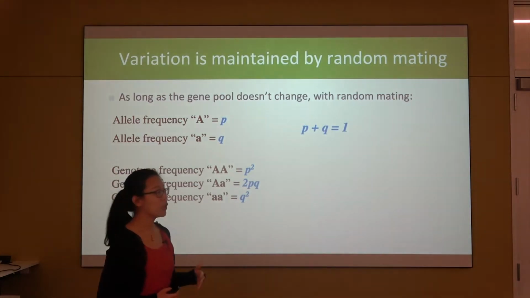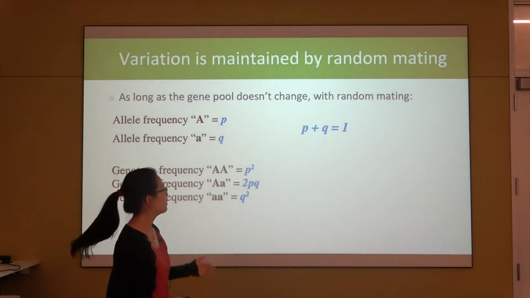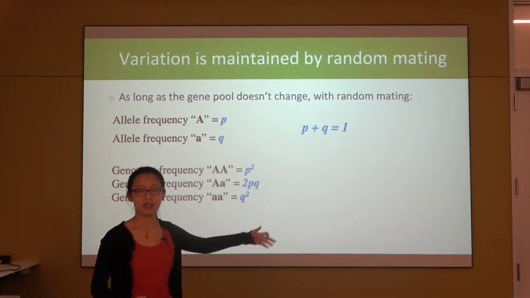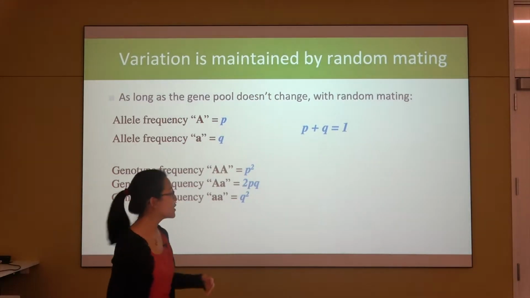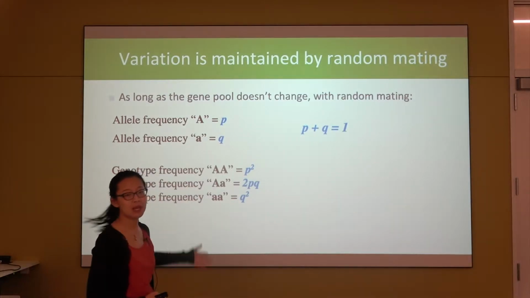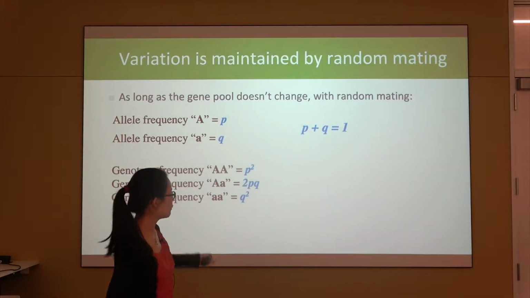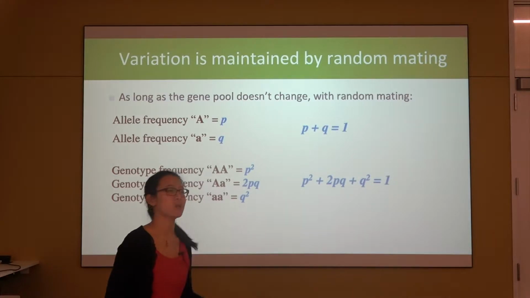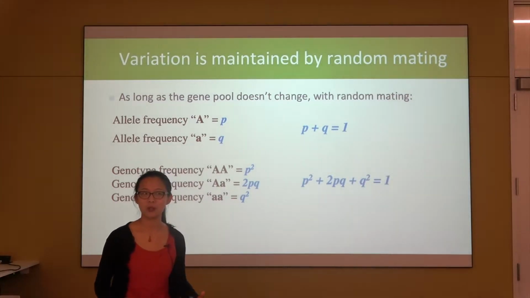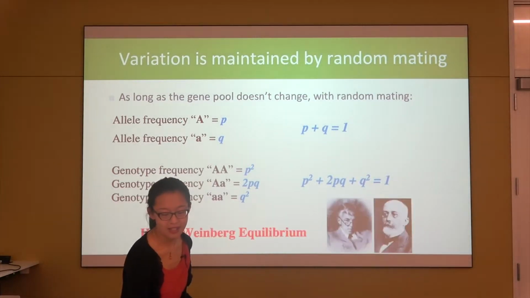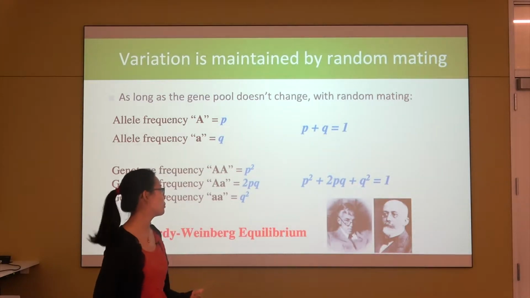So since we only have 2 alleles in total, P plus Q always equals 1. 1 means 100%. So similarly, since we have only 3 types of genotypes, if we add their frequency together, we have P squared plus 2PQ plus Q squared equals 1. So this is the equation called Hardy-Weinberg equilibrium.